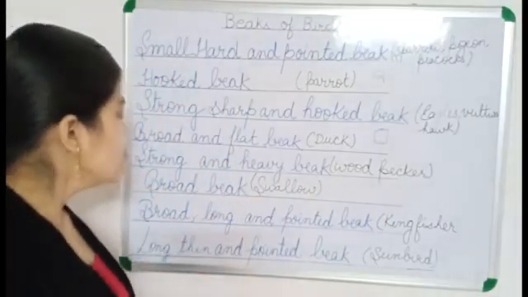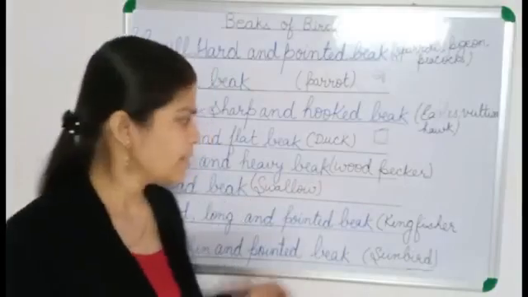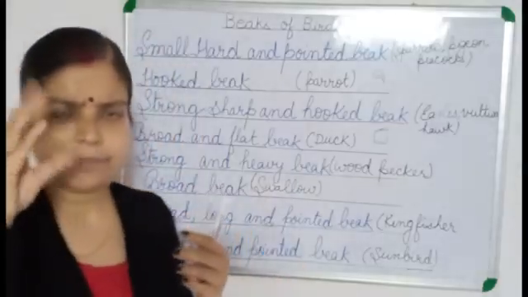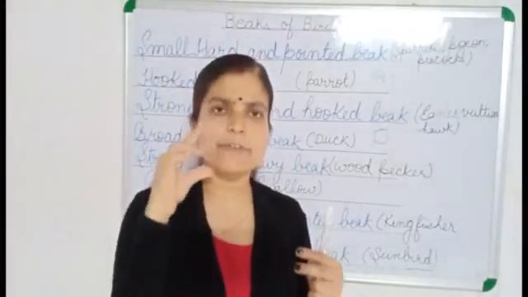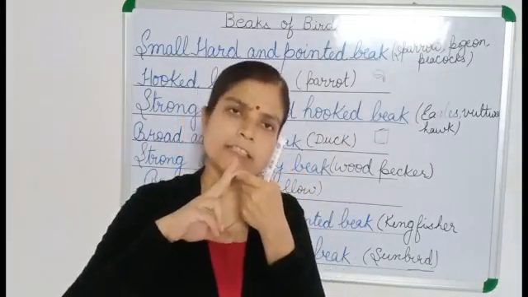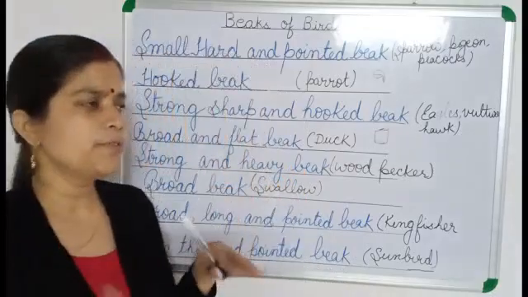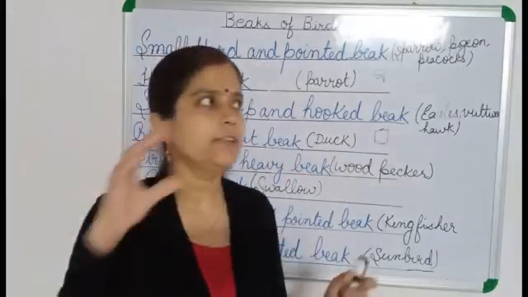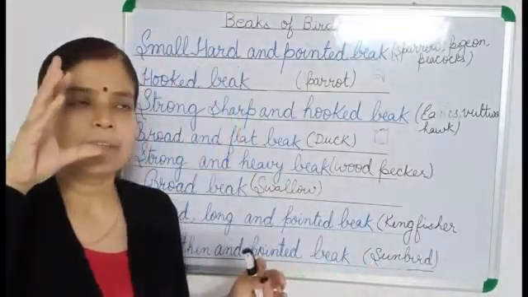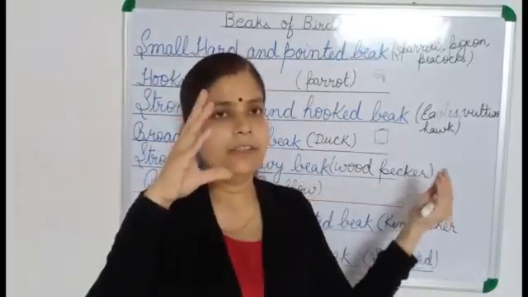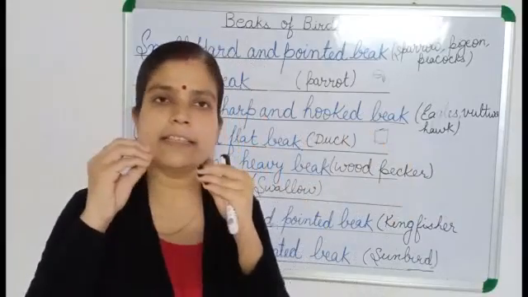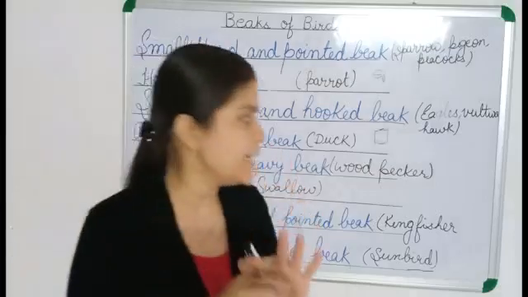Next is swallow. Swallows have a broad beak, and their beak is sticky from inside also, like this. Sticky means whenever anything touches that surface, it will stick there. So what they do, this swallow you have seen in the air, they fly here and there by opening their beak, okay. And when an insect in the air comes in contact with their beak, it sticks inside, and nicely they can catch their prey and eat it.